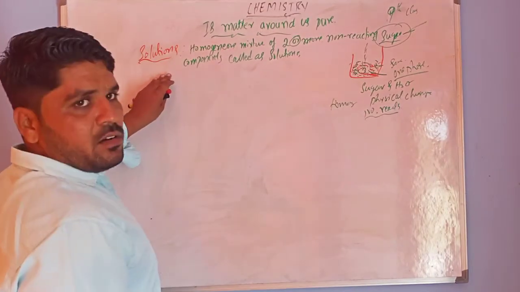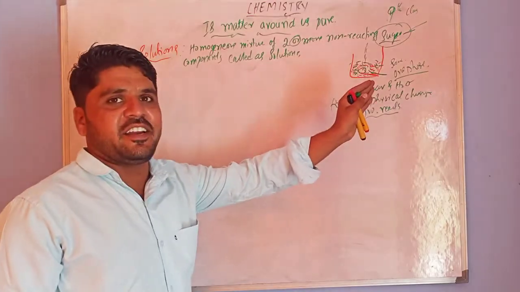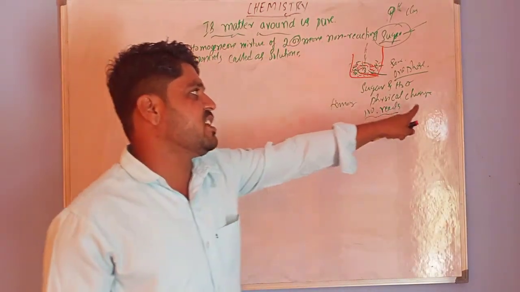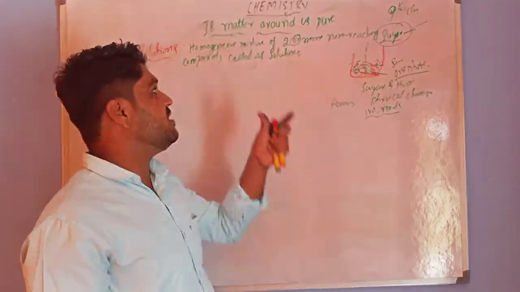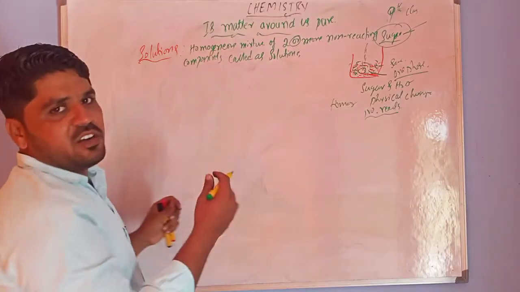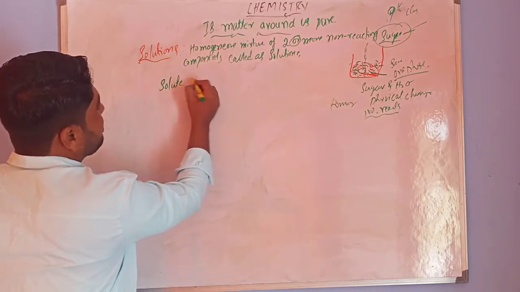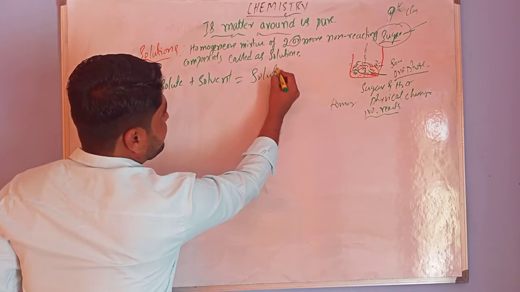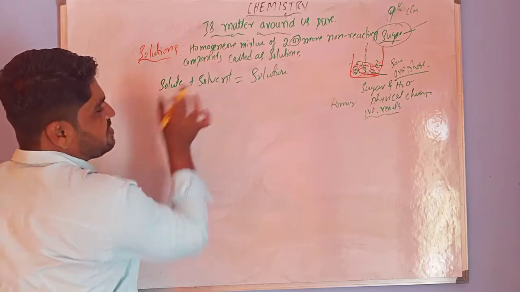So a solution means a homogeneous mixture. Homogeneous mixture means uniform concentration throughout. So a homogeneous mixture of two or more non-reacting components, where only a physical change occurs and there is no reaction between sugar and water or such components, that we call a solution. In a solution, we can also speak of a solute and solvent. Now we discuss the solute and solvent.